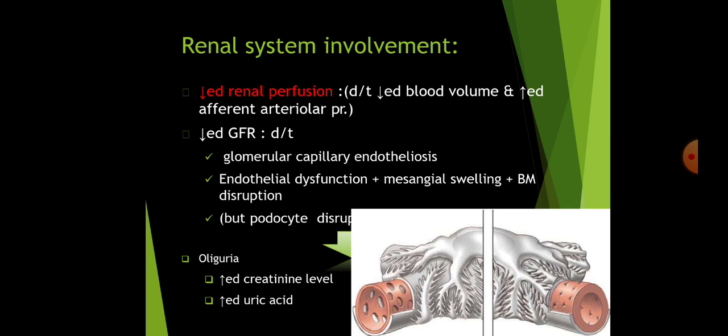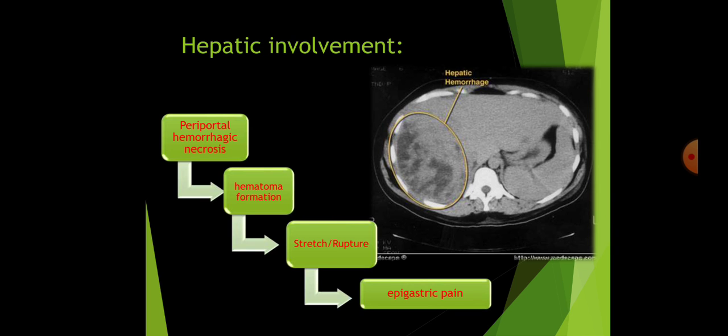In the renal system, what happens? There is decreased renal perfusion due to decreased blood volume and increased afferent arteriolar pressure. Then there is decreased GFR. Why? Because of glomerular capillary endotheliosis, endothelial dysfunction, mesangial swelling, basement membrane disruption, but podocyte disruption is predominant. And there is oliguria, which leads to increased creatinine level and increased uric acid level.